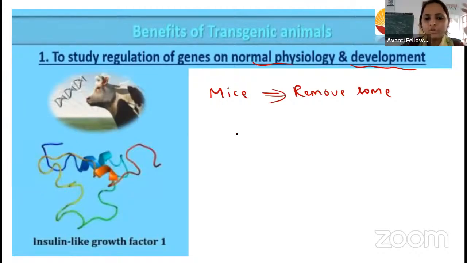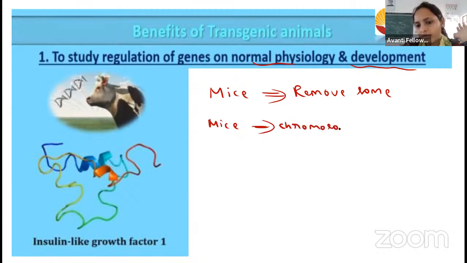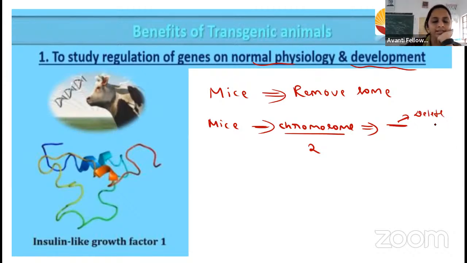See here, I have taken the mice. In the mice, I have taken chromosome number 2. I will select a particular gene in the chromosome and I will delete that gene. After deleting or removing that gene, I will observe